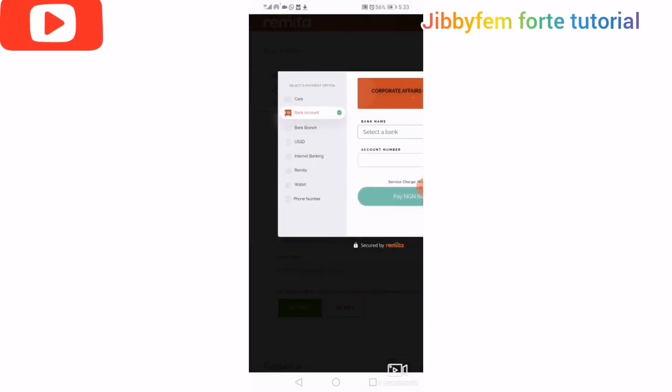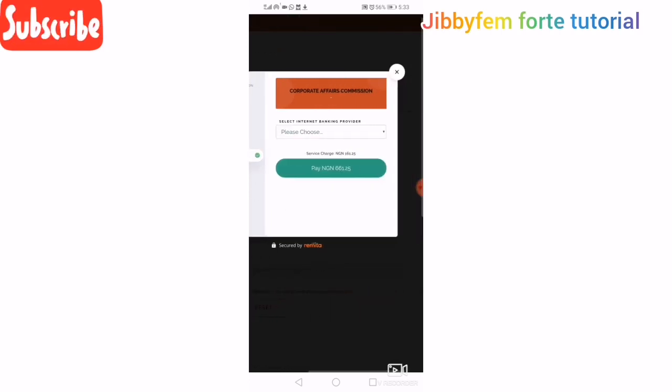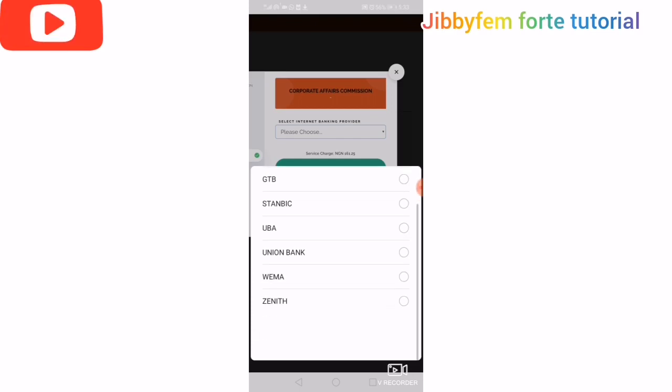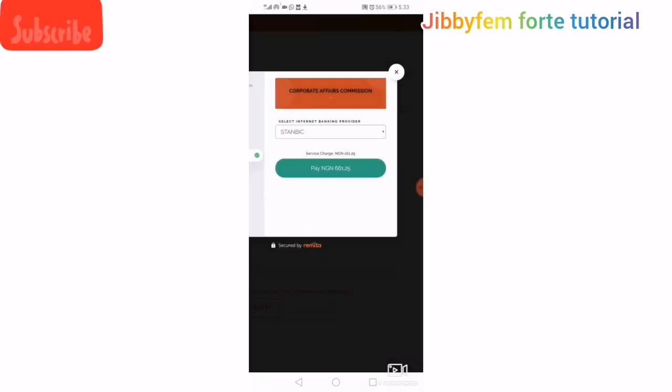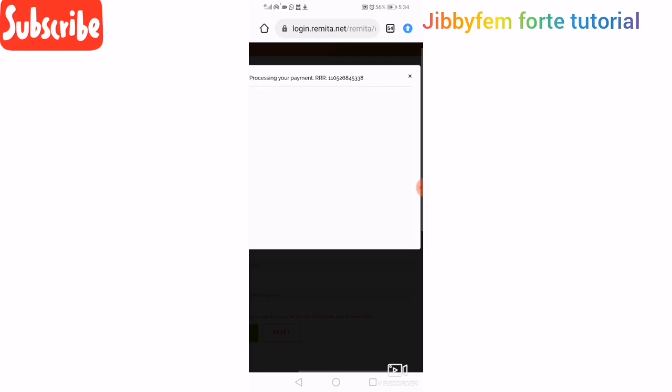So if I'm going to use internet banking, for example, it's asking me, let's see if there's any. So now I can pick any bank, like mine is Stanbic Bank. So I'm going to go ahead and click pay. It will instruct me on what to do. And if you want to use your card, just log in your card and then you go ahead with however you want to make your payments. Please go ahead and do that.